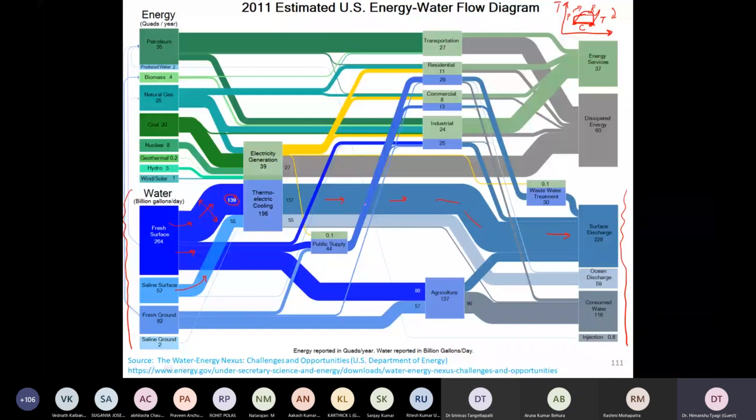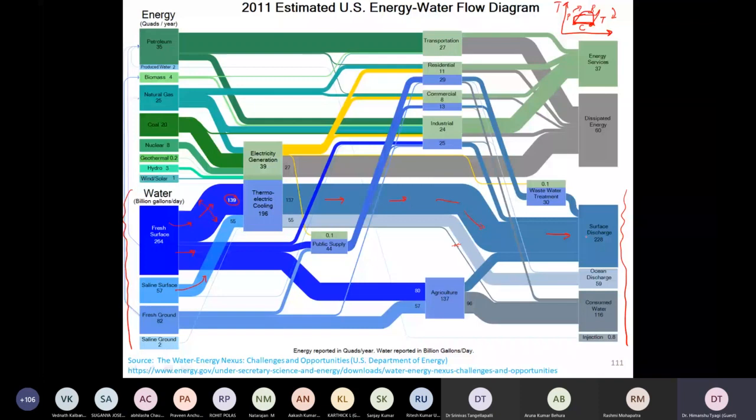Can you see that one? How much it is consumed? Very small thickness is here. This much is consumed. This is consumed water. And why am I not saying that it is consumed by the electrical power plant? Because it is giving it back, isn't it? It is cooling this condenser.